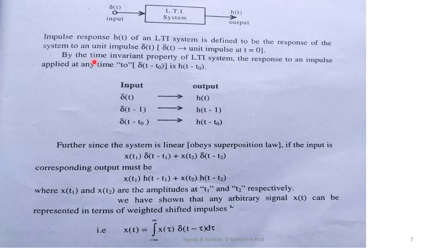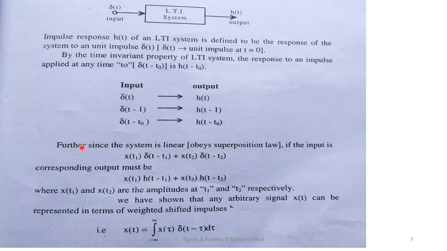And we already know that this LTI system follows the principle of time invariance. Therefore, delta t gives h of t. Delta of t minus 1 gives h of t minus 1. Similarly, for any value, delta of t plus or minus t naught gives h of t plus or minus t naught.